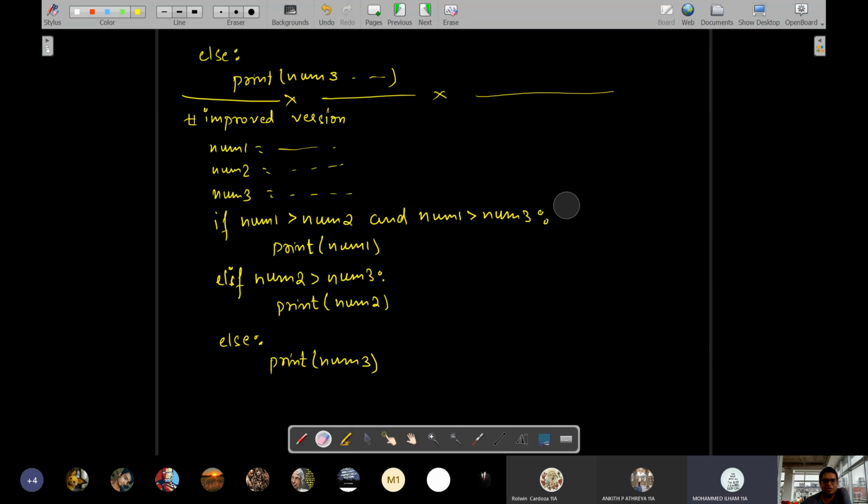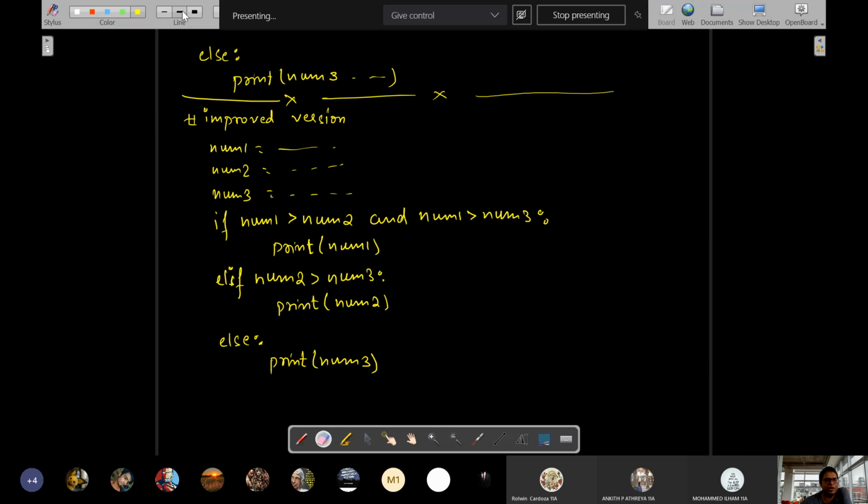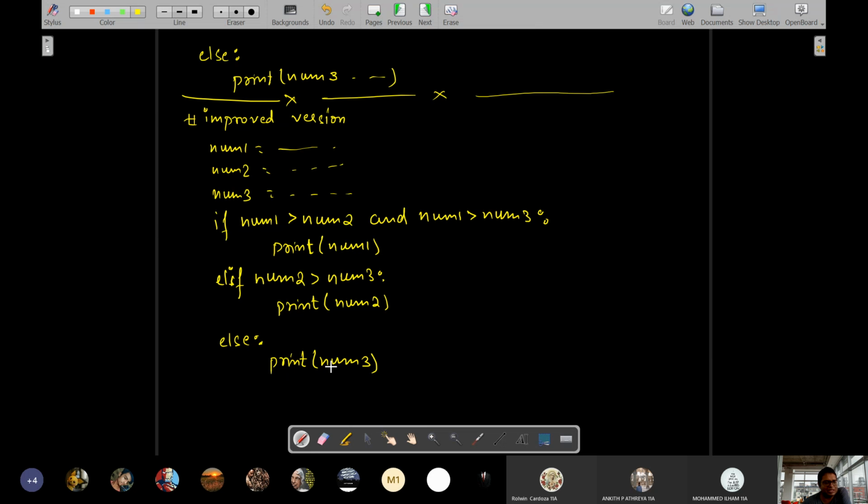It is going to give 10. It is always going to give the answer that you want, because in any case it is going to print the last else. If the first two are not matching, in case of equal to, then it is obviously going to print the third one, the else one. And because the third number is also equal to the first and the second number, it will give you the answer.